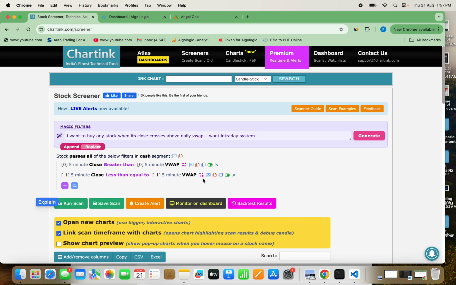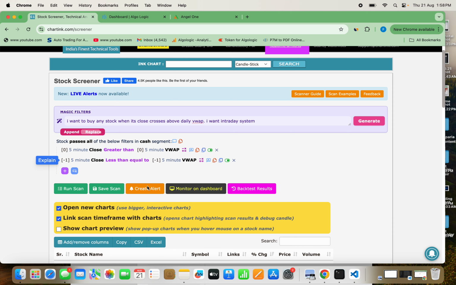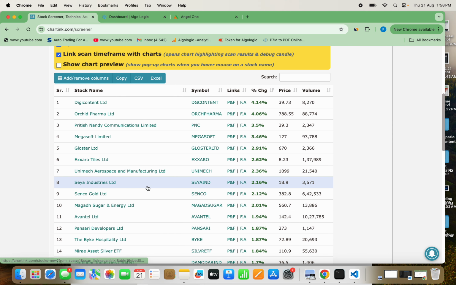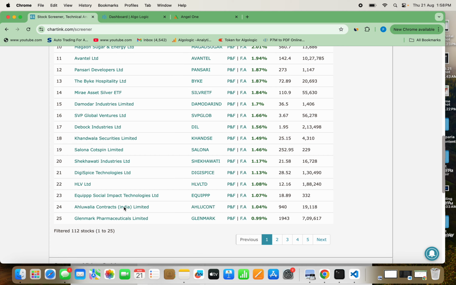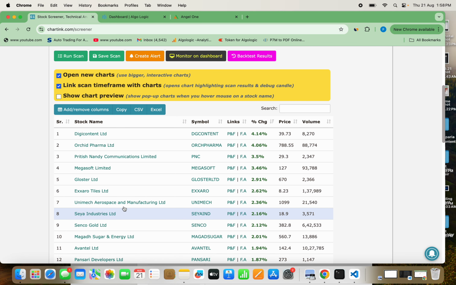So now you can see it has changed its complete process or the formulas based on the intraday setup. That means now 0 -1, 0 -1, you can see it is telling you that I would be doing it intraday setup only. Our final strategy is made by the charting. You can see, oh god, there are so many calls, approximately 112 stocks it has selected or searched, and it has given you all these scripts in front of your dashboard.